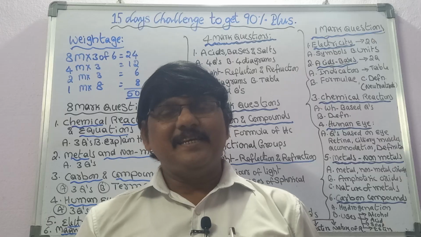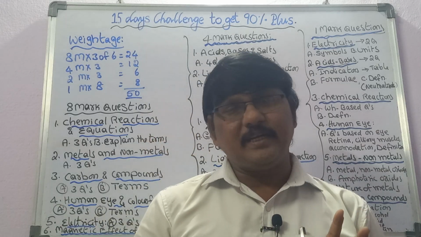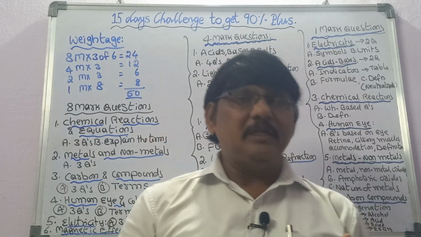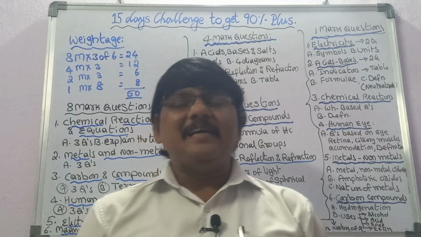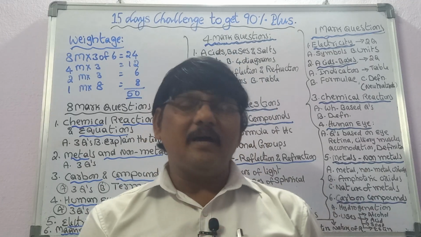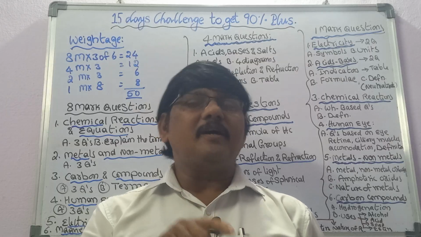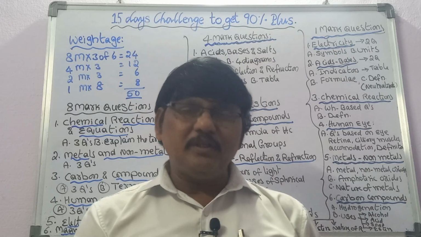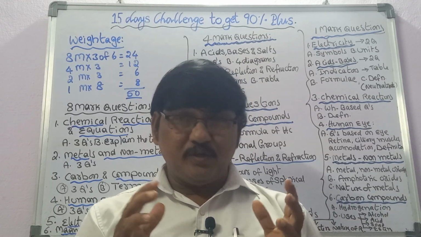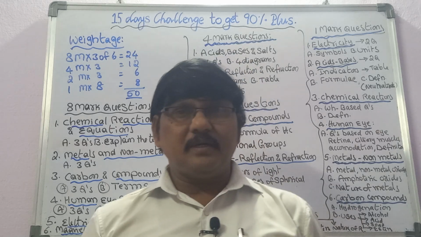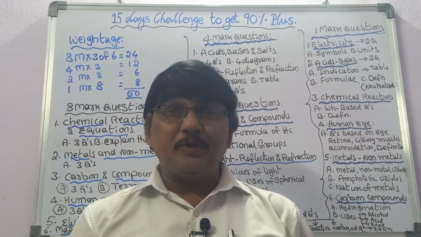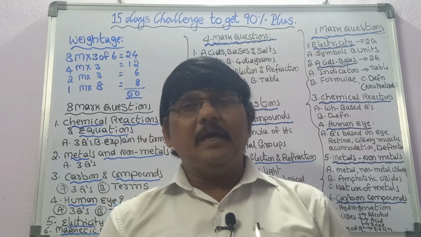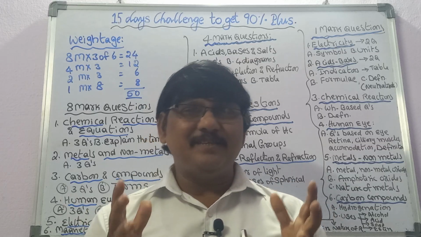The third lesson is carbon and its compounds. The first one, cleaning action of soap. The next one, differences between alcohol and carboxylic acid, and differences between soap and detergents, and afterwards terms. The terms are homologous series, esterification reaction, substitution reaction, and addition reaction. This is about chemistry.